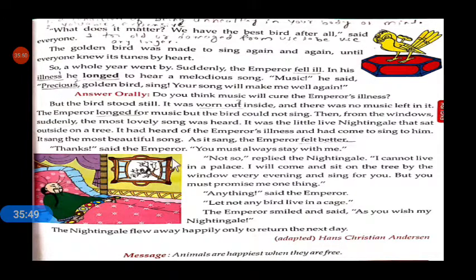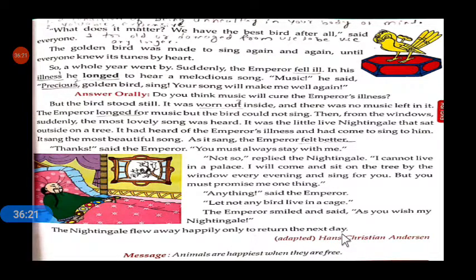The emperor smiled and said, as you wish, my nightingale. The emperor agreed that he would not trap any birds in a cage.